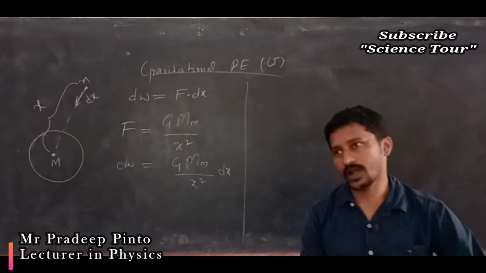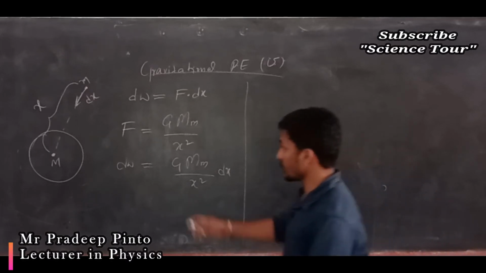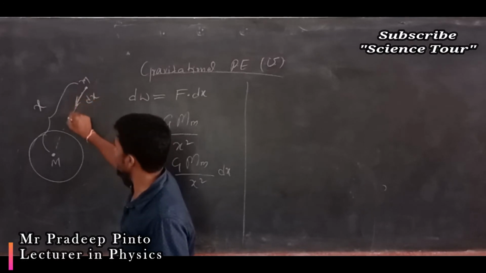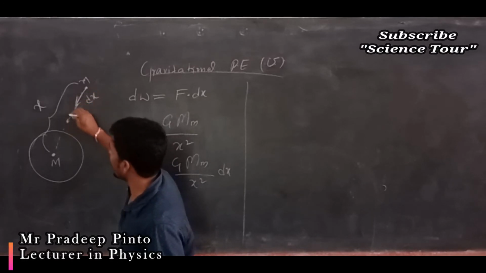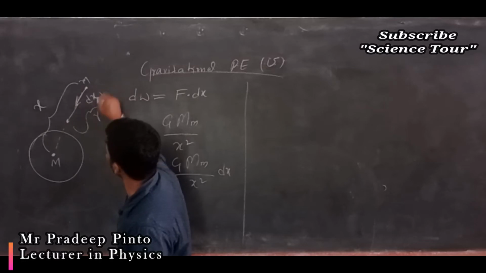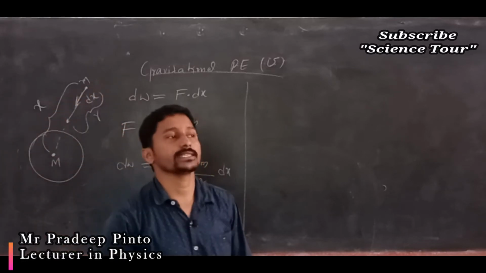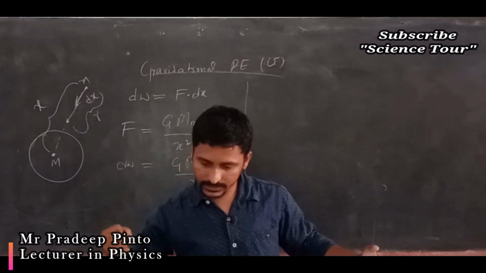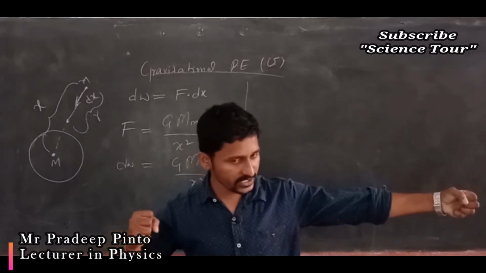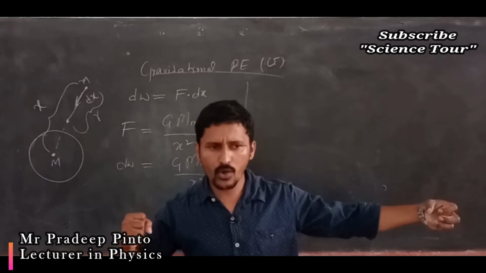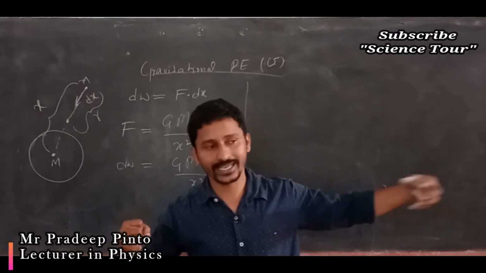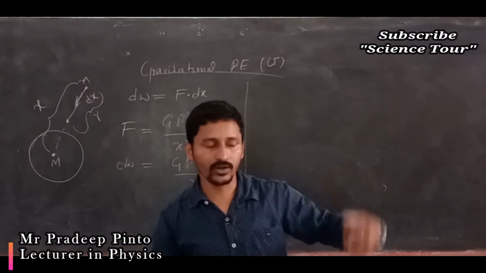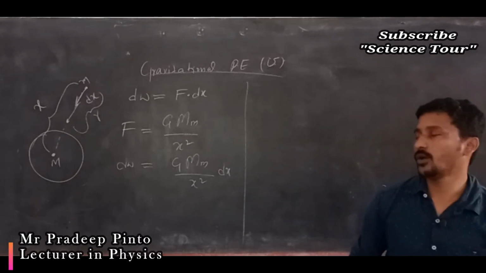Now I am going to bring that object from infinity not just by dx but much further, nearly to the Earth. Say I am going to move it from infinity to the distance r. Work is done because the Earth is pulling the object, but I am slowly bringing it, so I have done work against the pull.